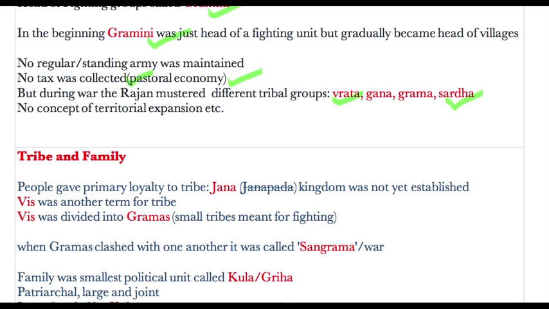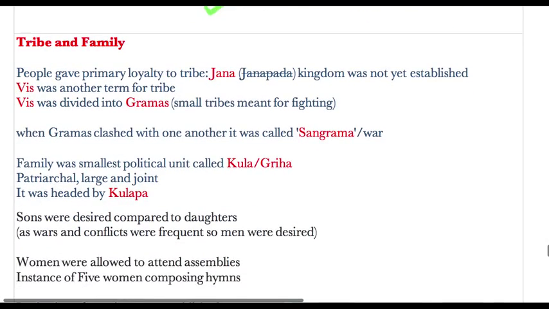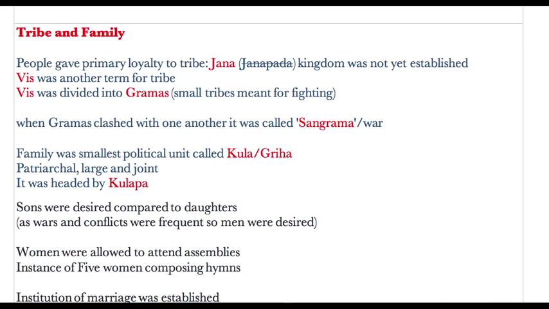Then at that time there was no concept of territorial expansion or any nation. Okay, so that is why you have Jana but not Janapada. The concept of Janapada was absent during that time. Then we will come to tribe and family. People gave primary loyalty to tribe, which was called Jana. Tribe was important, but the concept of Janapada or kingdom was absent during that period. Kingdom was not yet established.